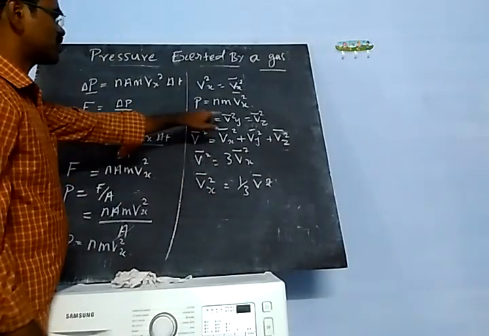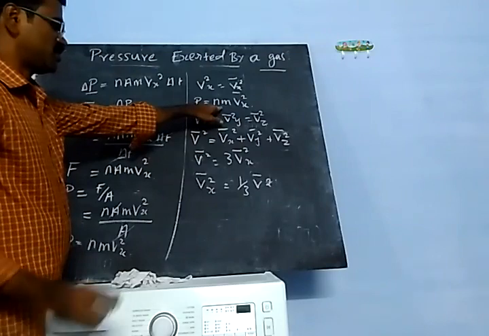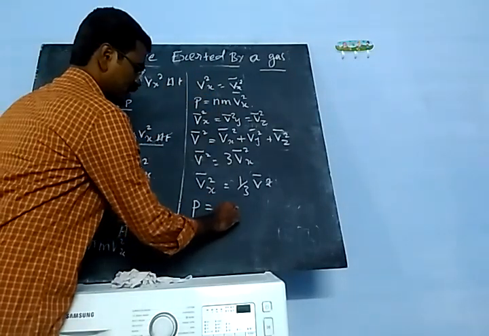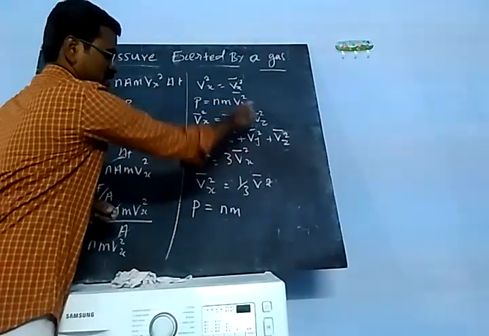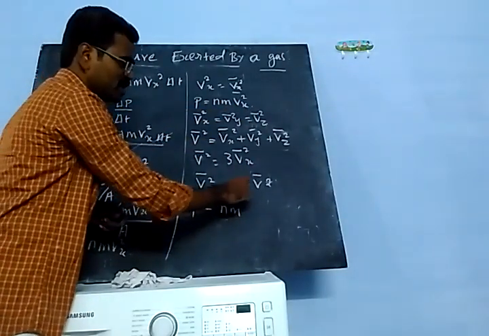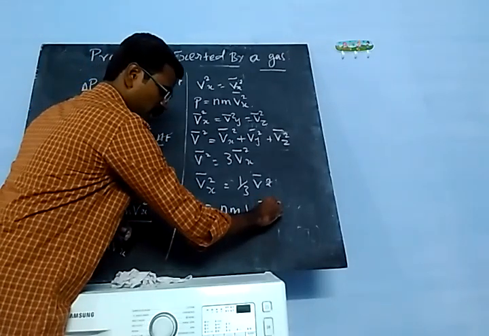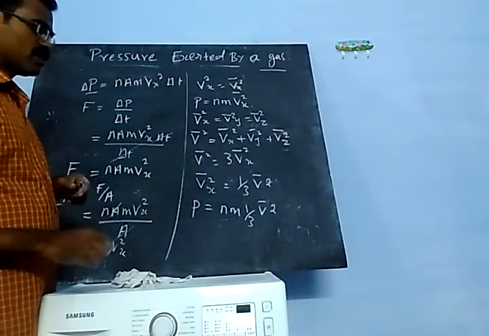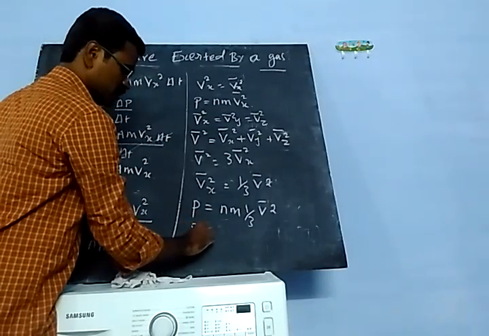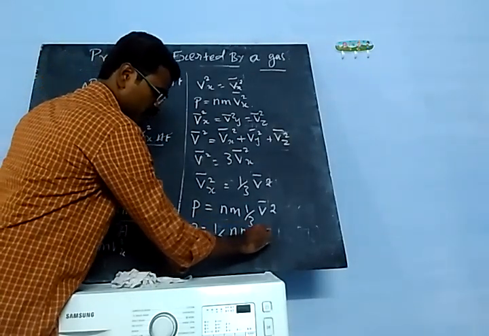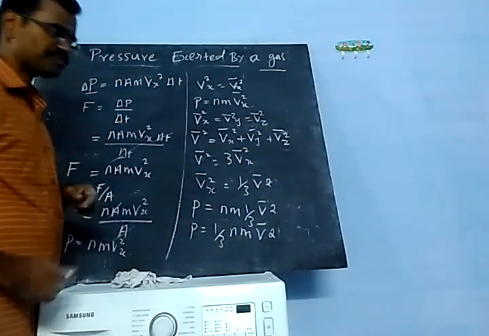Now you can substitute that in this equation. So P is equal to N m v squared x, which you can replace by 1 by 3 v bar squared. Or P is equal to 1 by 3 N m v bar squared.